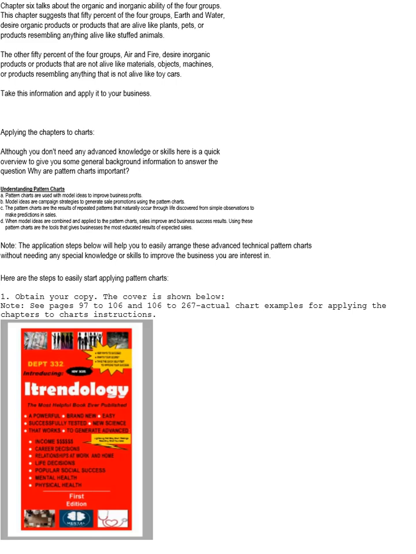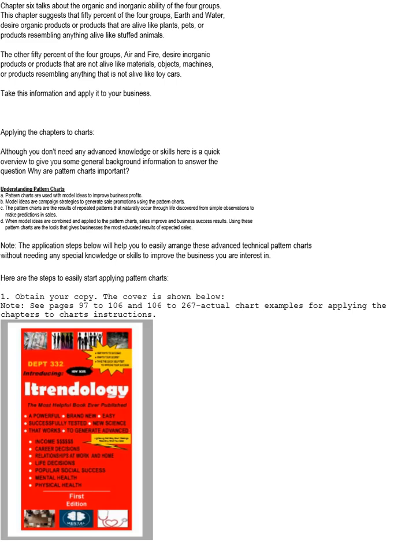The other 50% of the 4 groups, air and fire, desire inorganic products, or products which are not alive, such as materials, objects, machines, or products resembling anything that is not alive, like toy cars, for example. Take this information and apply it to your business.